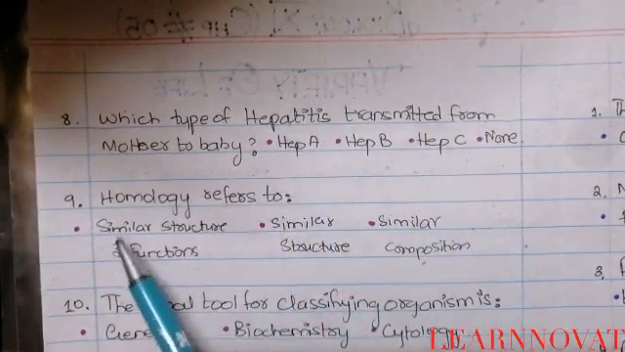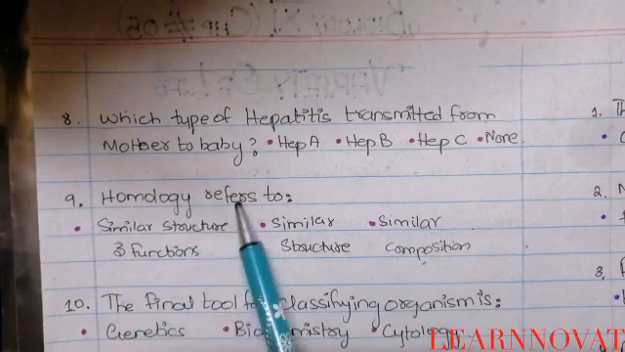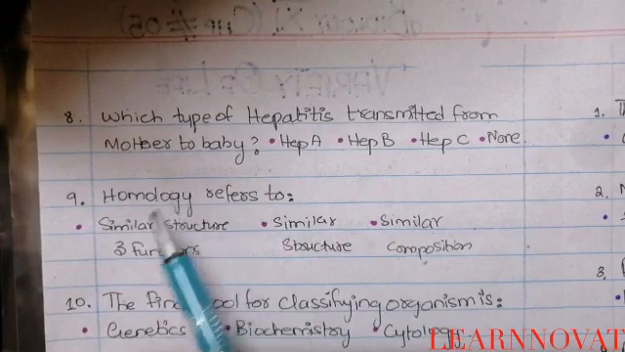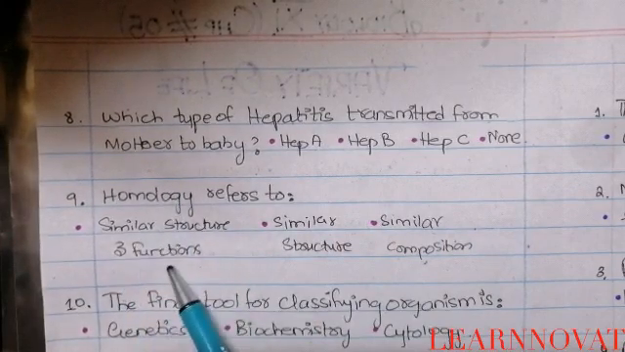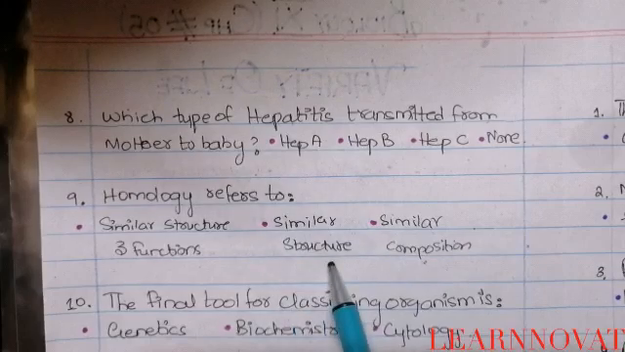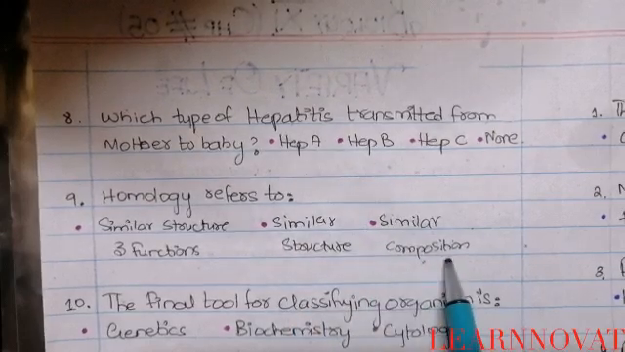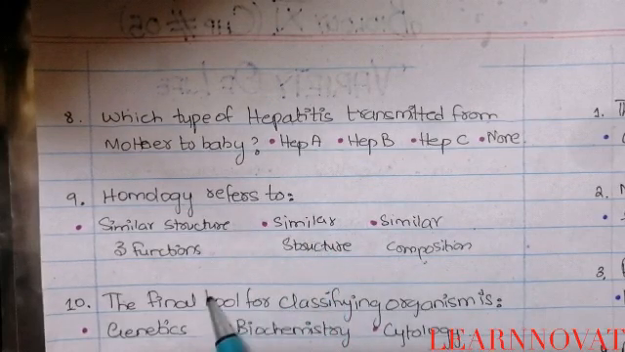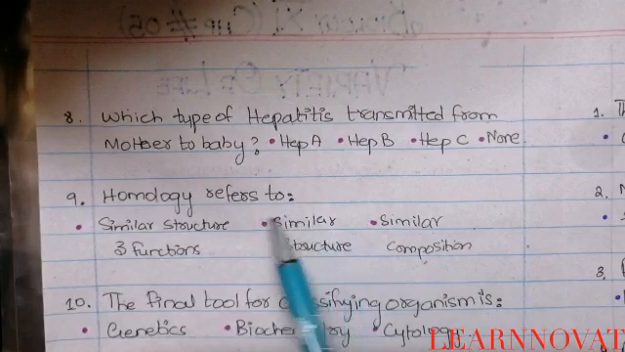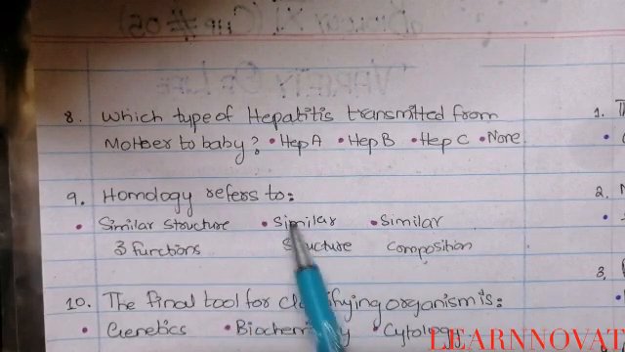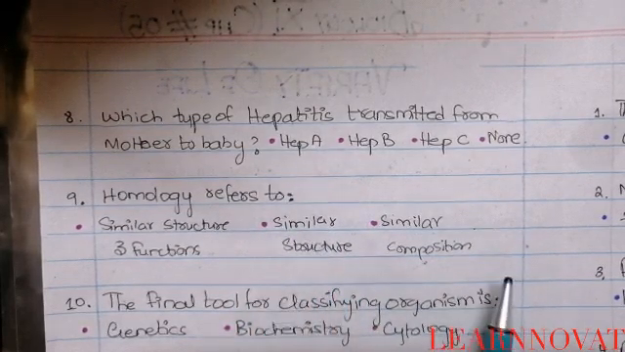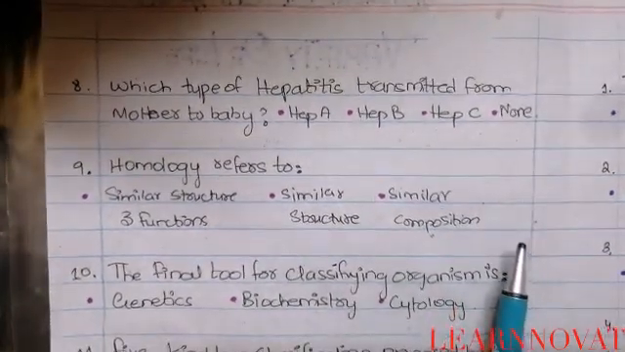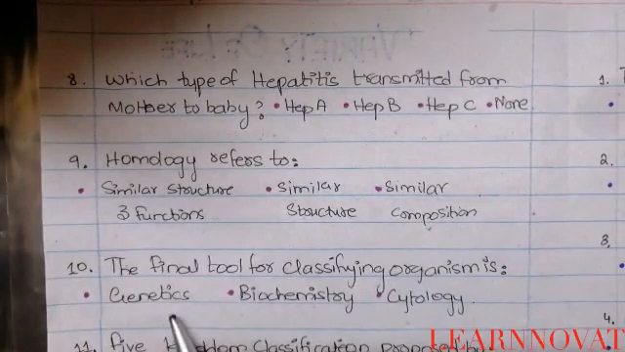Question number 9 is asking homology refers to which part of the study called homology? Either A, similar structure and function, B says similar structure only and C says similar composition. So if you know the definition of homology, you will be able to give the answer of this question, that is option number B. The homology refers to the fundamentally similar characteristic, physically and structurally they are similar. They are called homologous organs, homologous organisms.